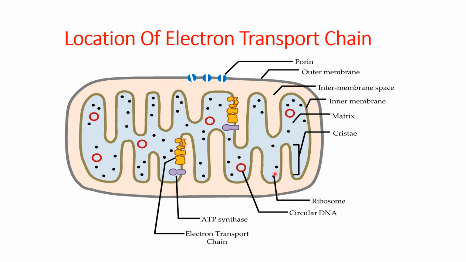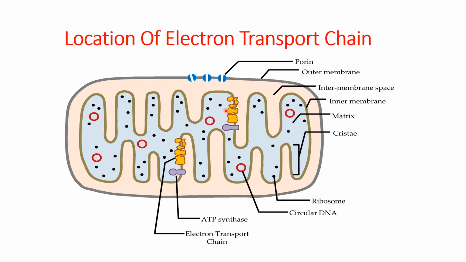There are some ribosomes and circular DNA is also present because it's a semi-autonomous organelle, the mitochondria. Two reactions of aerobic respiration take place in the mitochondria. One is the Krebs cycle, which takes place in the matrix of the mitochondria, and the electron transport chain takes place in the cristae of that mitochondria. Both types of reaction occur in the mitochondria.